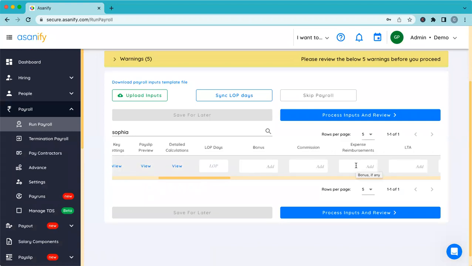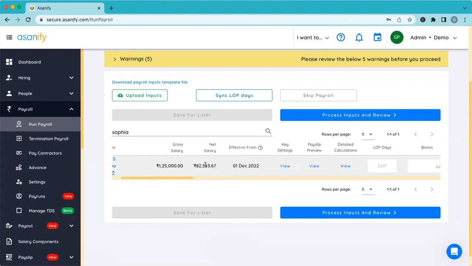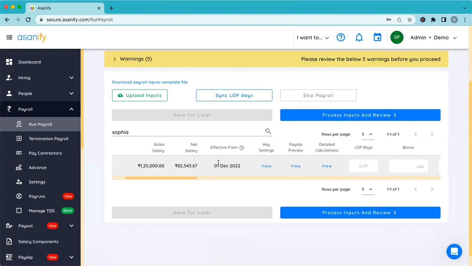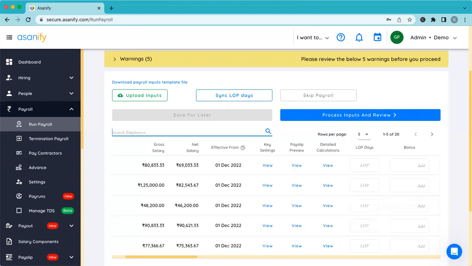You don't have to run the payroll, download it, then upload it with expenses. You can simply add the expense here itself by uploading the Excel sheet with the column heading as expense reimbursement and employee ID wise, whatever the expenses are. Okay. This needs to be done from upload inputs, right?